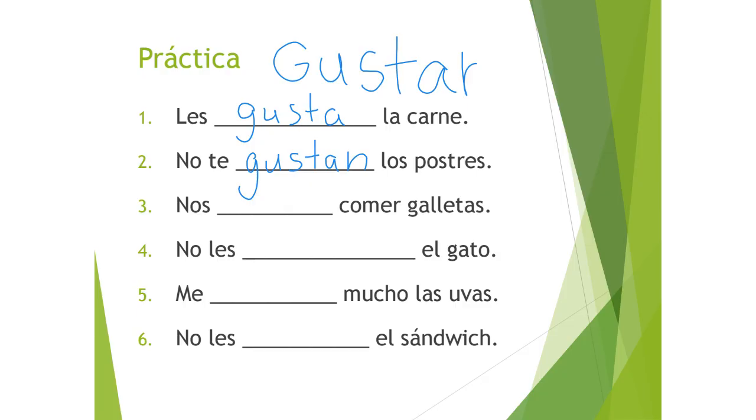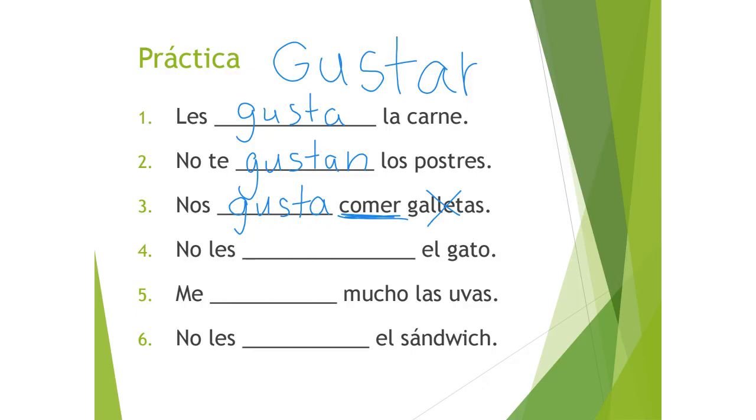Number 3, nos gustar comer galletas. Now we want to be careful here because we want to look at the word that comes directly after the blank, directly after gustar. We don't want to look at this one, okay? If we look at the word that comes directly after the blank, it's comer, which is an action. Okay, it's a verb. So whenever we have a verb after gustar, we always use gusta.